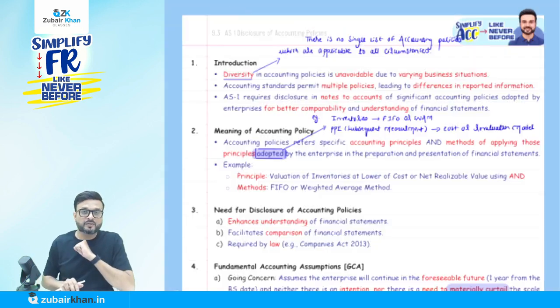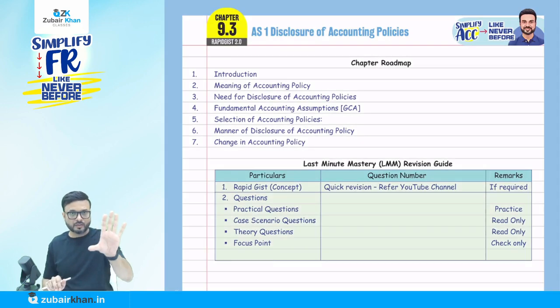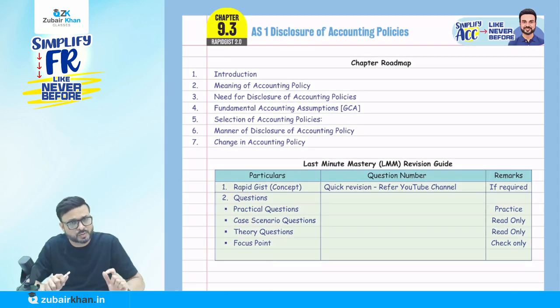Okay. So from this book, we'll start one by one. I will cover all accounting standards. Today we are going to cover AS 1, disclosure of accounting policy.